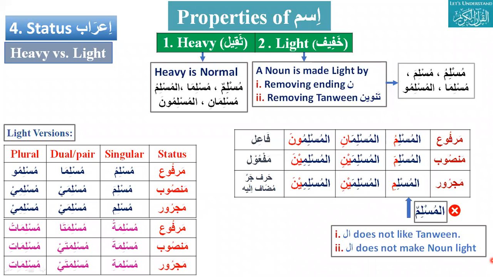This is what we are discussing from the last class. But okay, if you have the al, it will be al muslimu, al muslima, al muslimi, al muslimani. Al has no effect on the noon. So this we have to remember.